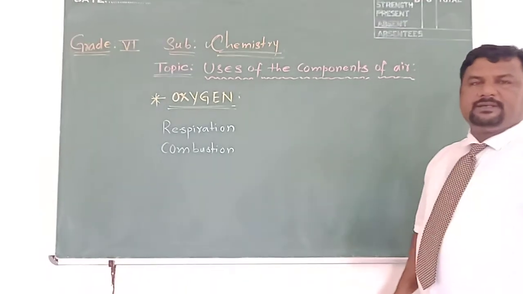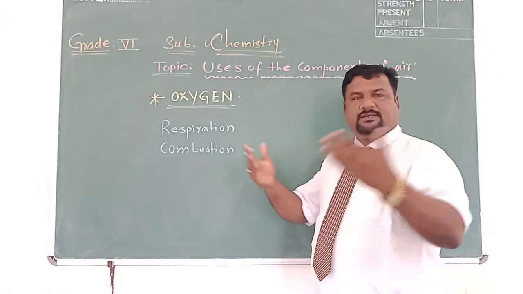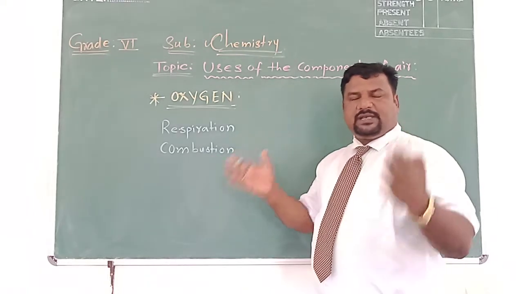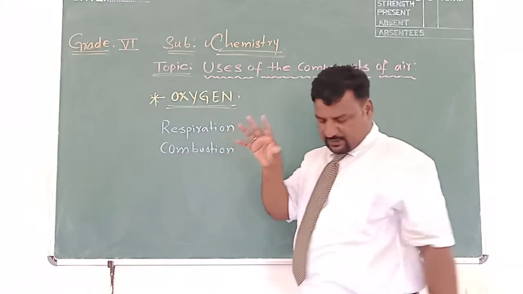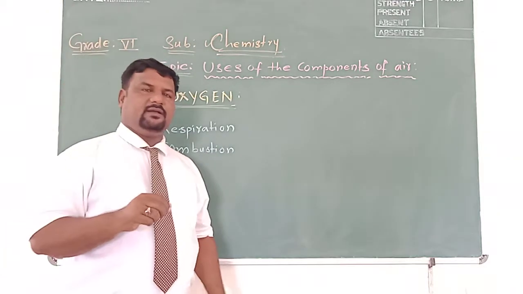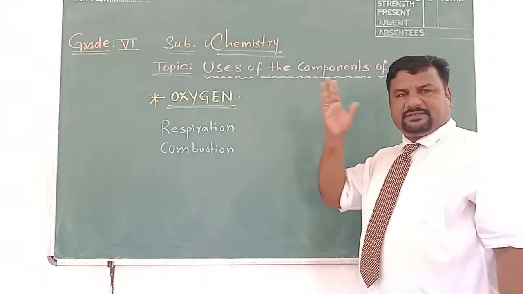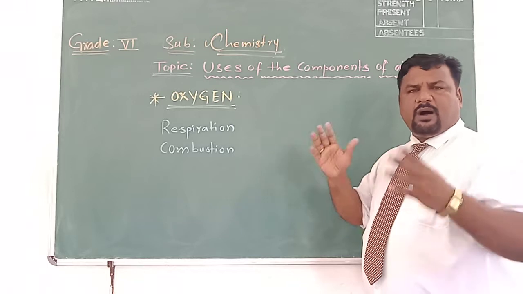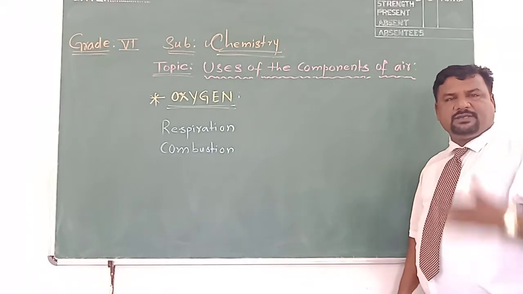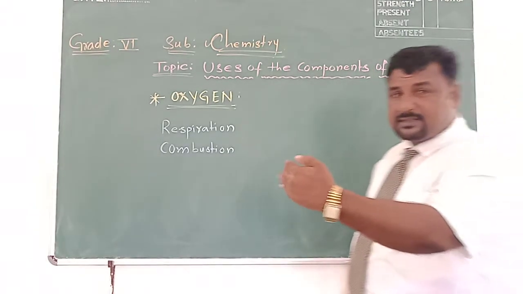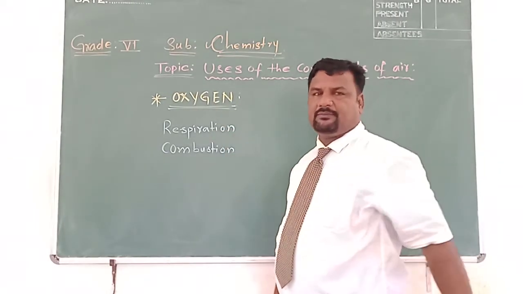Air and atmosphere. In the previous class, we discussed the various components of air. Air is a mixture of several gases. Which gases are present in which proportion? Nitrogen is the major one. After nitrogen come oxygen, then carbon dioxide, water vapors, and other inert gases. All these are present in the air, and therefore air is termed a mixture of several gases. So in the previous class, we discussed the different constituent components present in the air.